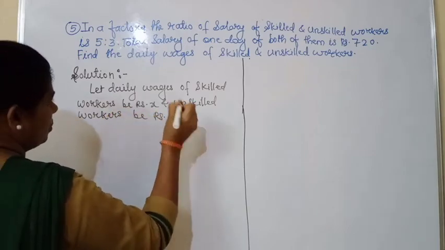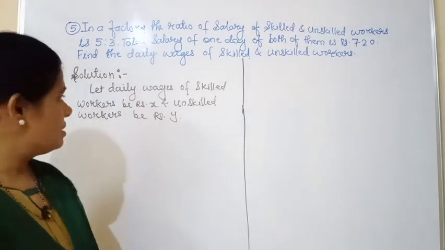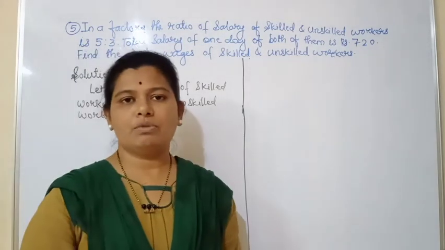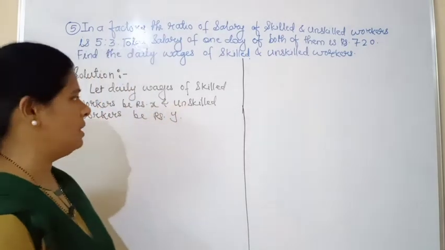What we have considered now is the daily wages of the skilled workers be x and the unskilled workers be y.